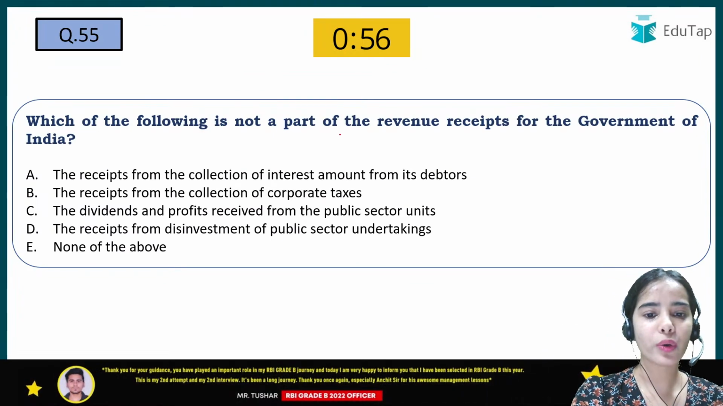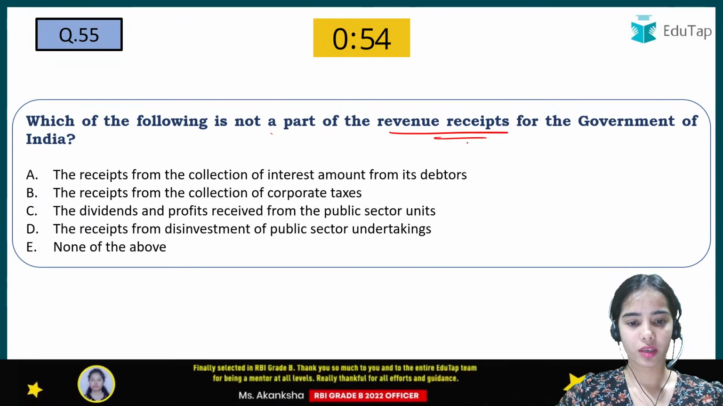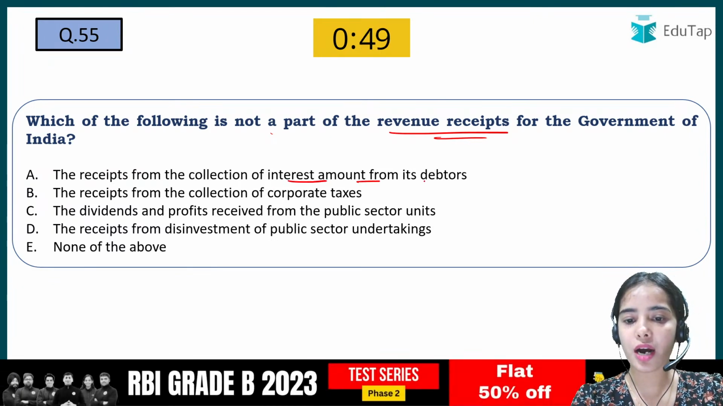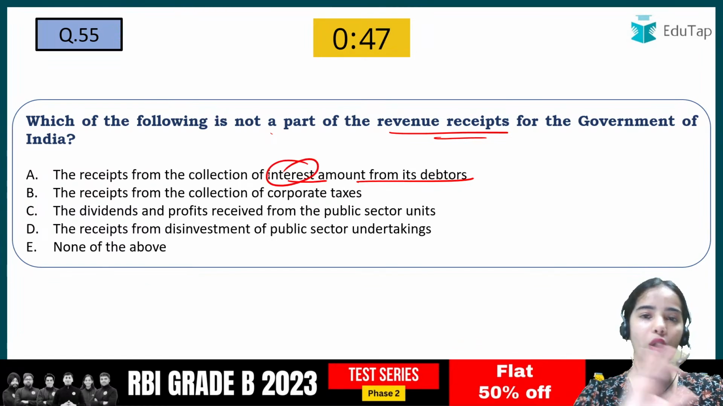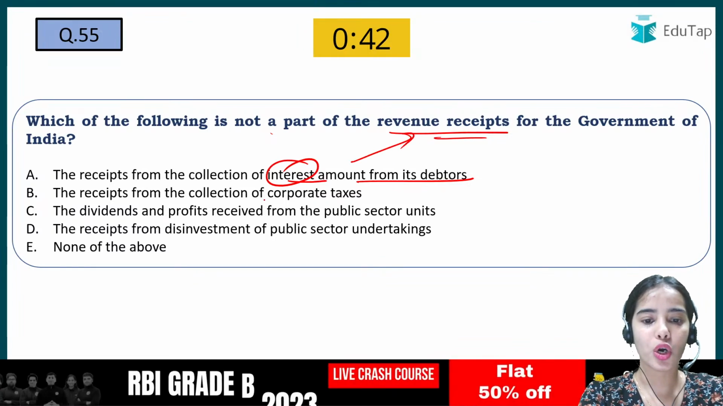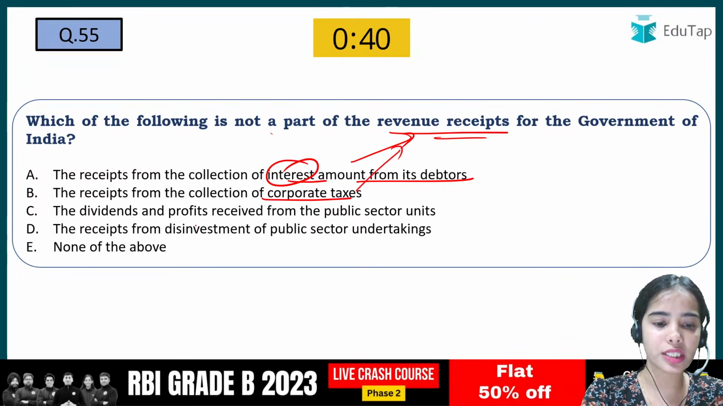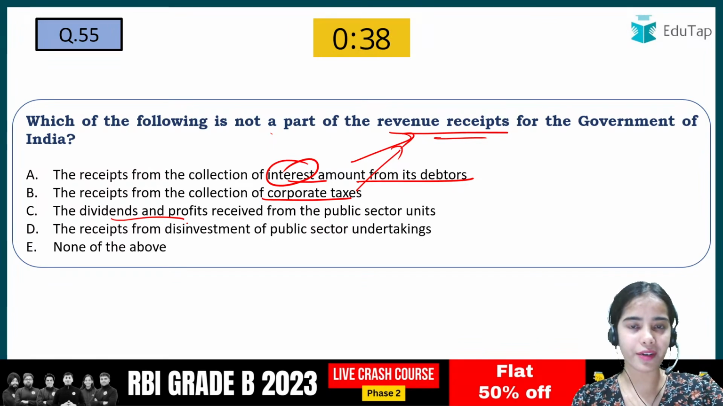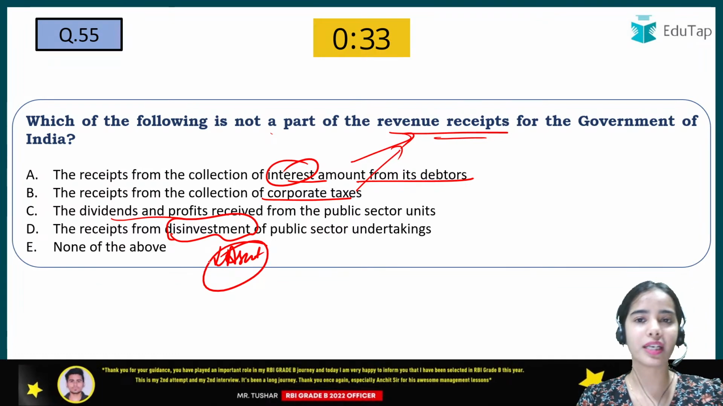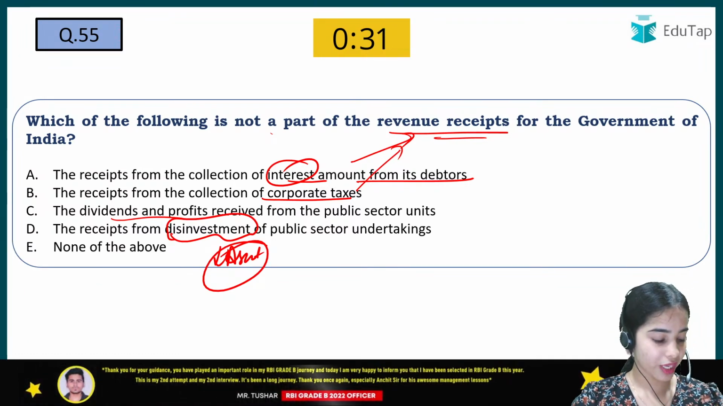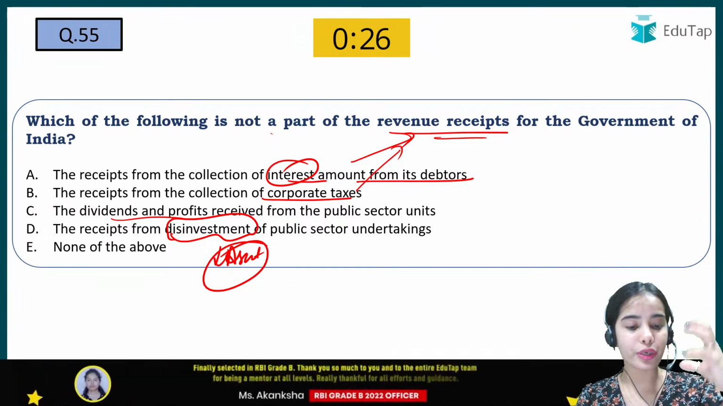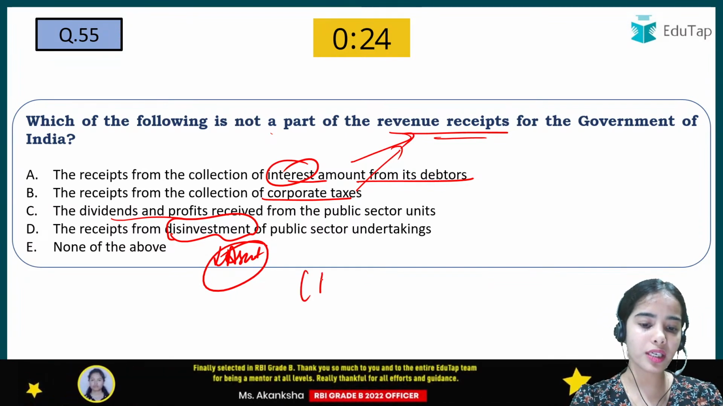Okay. Which of the following is not a part of revenue receipt? The receipts from the collection of interest amount from its debtor, the interest is not the asset or the liability. So they should come under the revenue receipt. Corporate tax should come under the revenue receipt. Dividends and profits should come under the revenue receipt. Disinvestment means decreasing the asset. That should not come under the revenue receipt. So here D is the answer, because disinvestment means that you are reducing the asset. So that should come under the capital receipt. Okay.